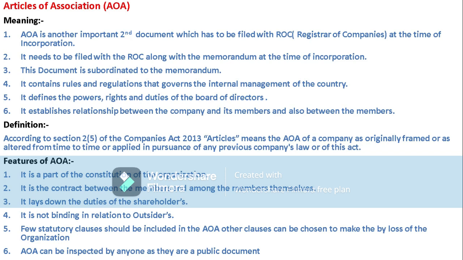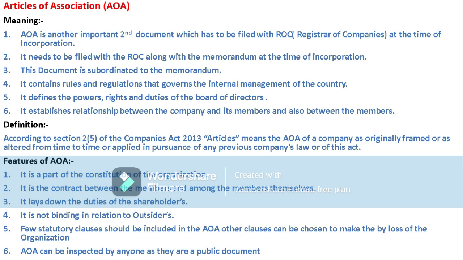Articles of Association is next to Memorandum of Association, and we can say it is a subordinate or secondary document of the Memorandum of Association. It is similar to the Memorandum in that it is a public document. Memorandum of Association is associated with outsiders, which is known as outdoor management.